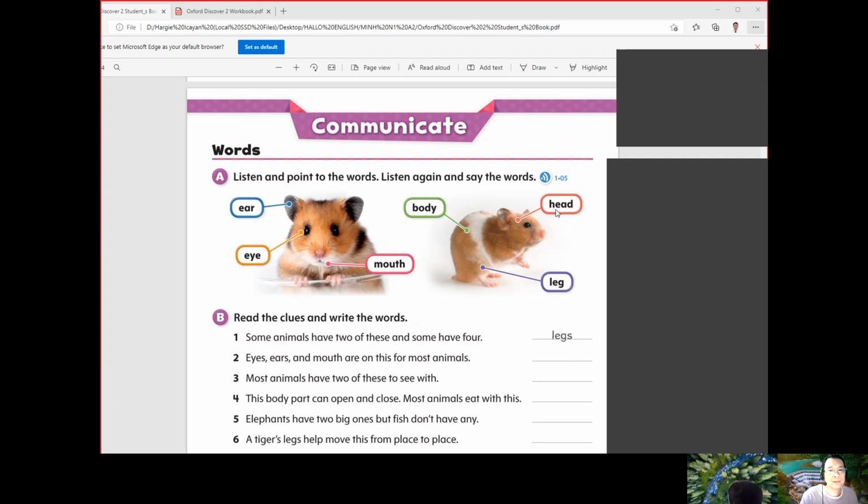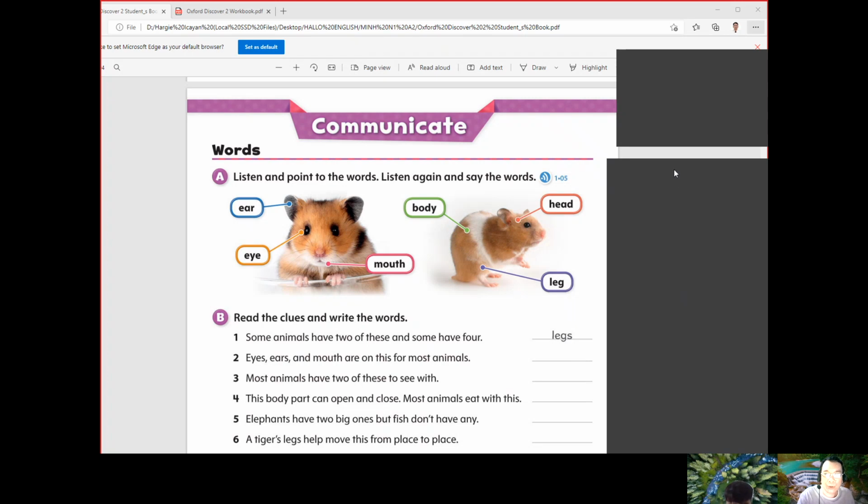Head, eye, ear, mouth, leg, body, head, eye, ear, mouth, leg, body.